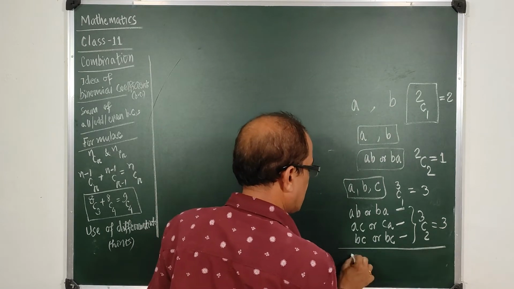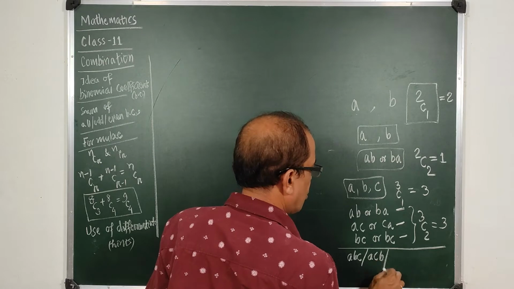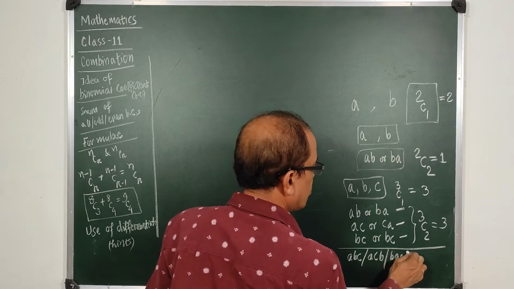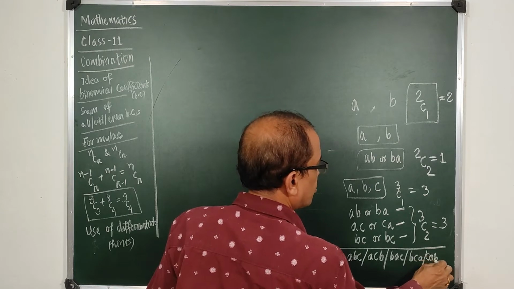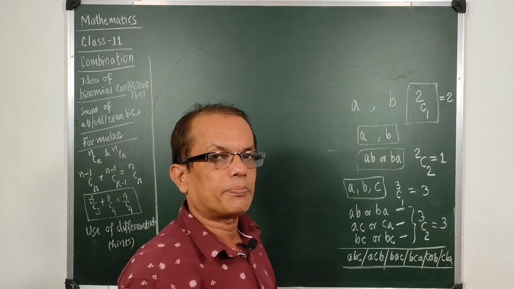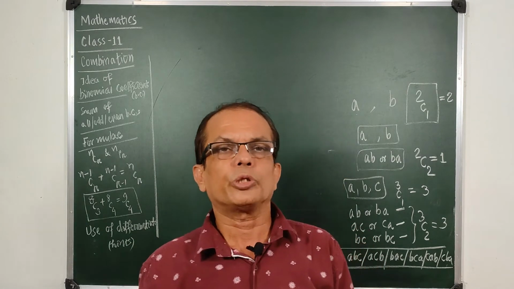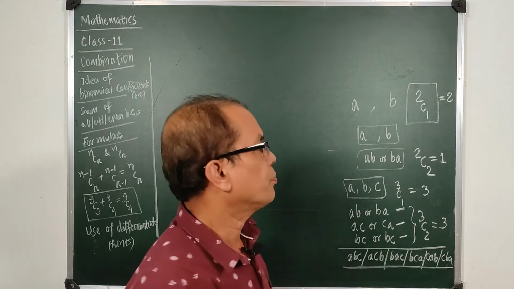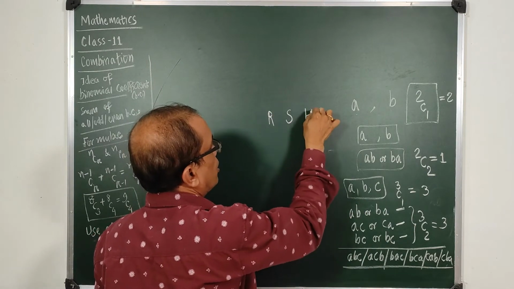What if I take 3 at a time? I can take ABC or ACB or BAC or BCA or CAB or CBA. All these combinations are the same. Any example justifying this? Suppose you are making a 3-member team, say Ram, Shyam and Hari.